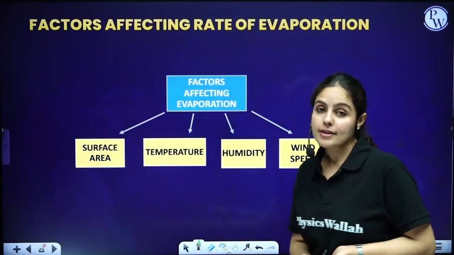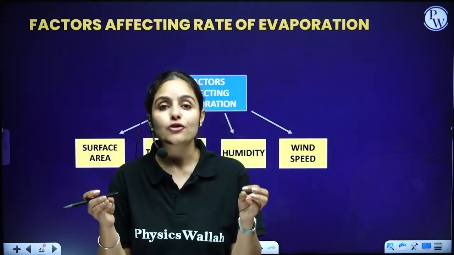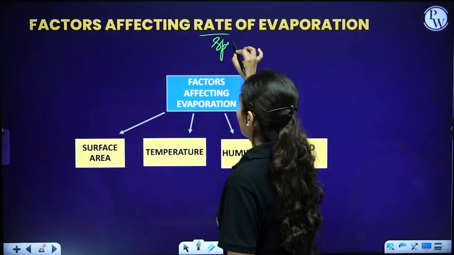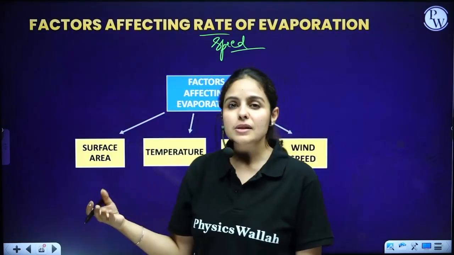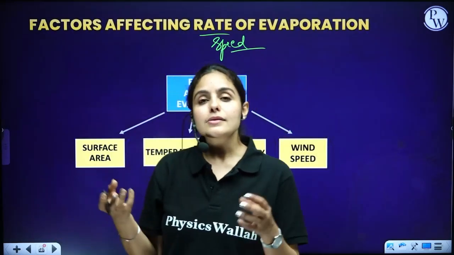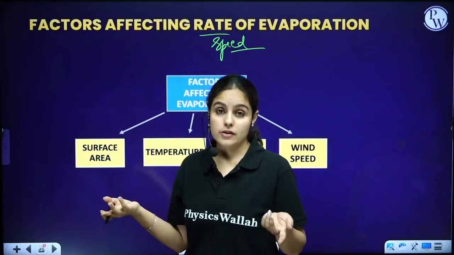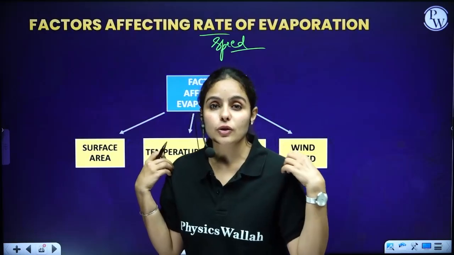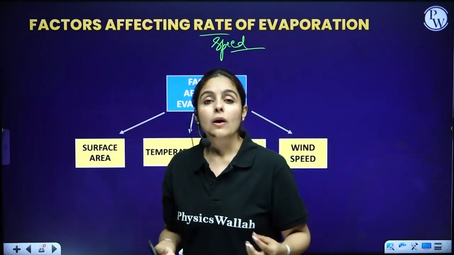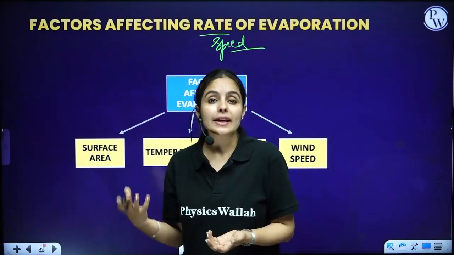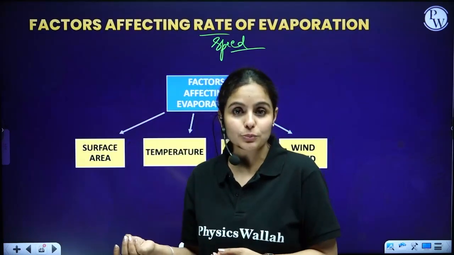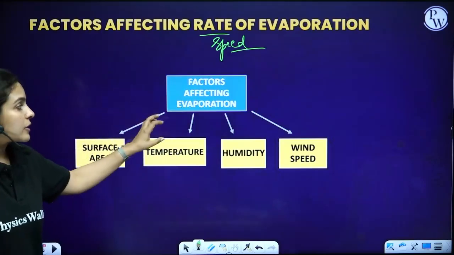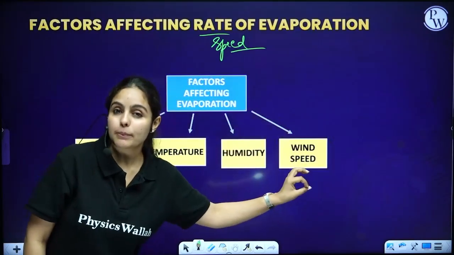Now, what are the factors which affect the rate of evaporation? Again, rate means speed of evaporation. Sometimes our clothes get dry faster. On some days, our clothes will not dry faster, right? Some days we feel like wearing cotton clothes because it's summer. On summery days, we also feel like drinking water from earthen pots. So how is this evaporation happening? What are the factors which affect the rate of evaporation?